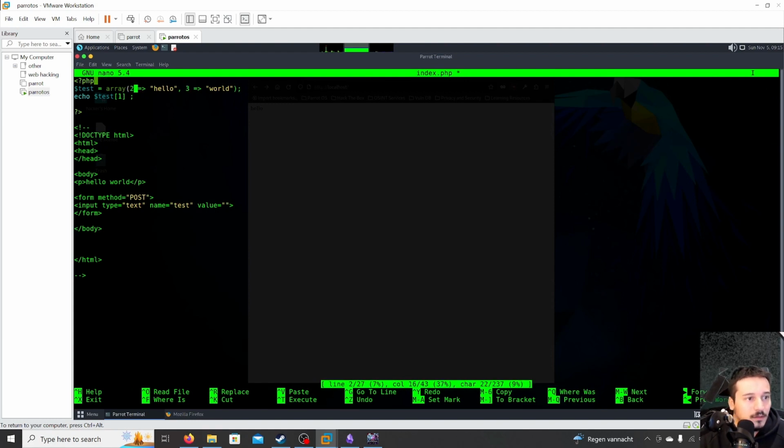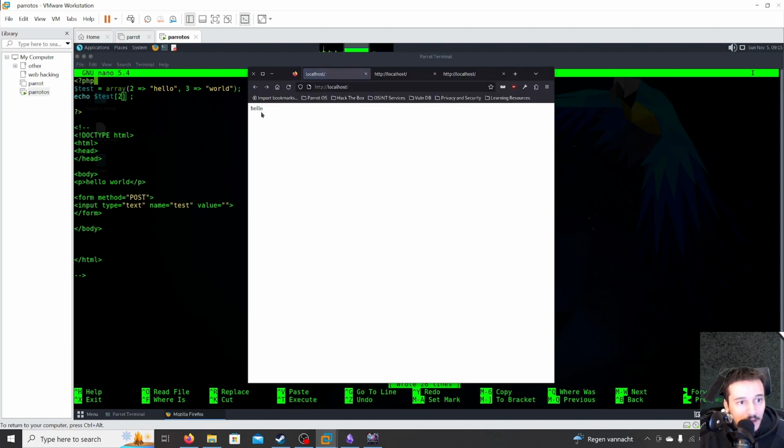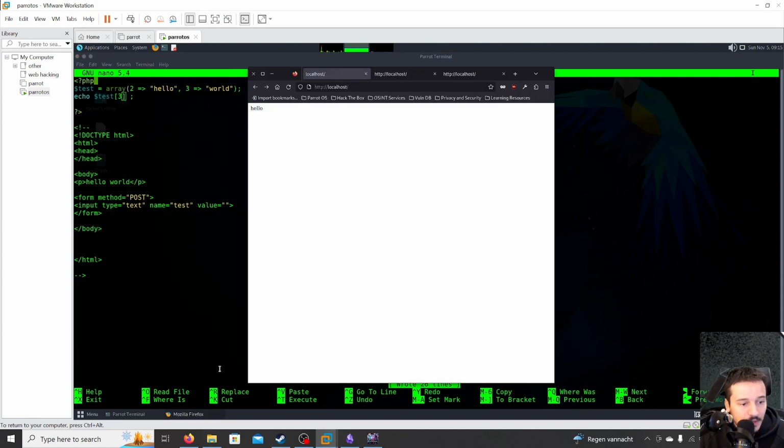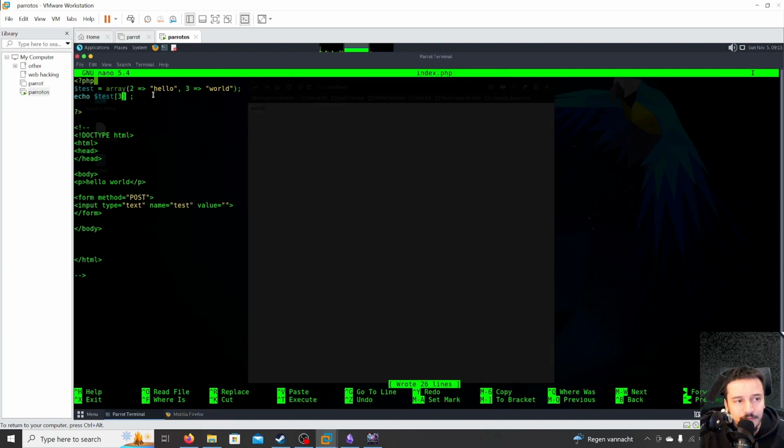So if we wanted to access 2 from the array, we press 2 here, refresh this page, and we see hello. And if we want world, we want to access 3, we want the key 3, and we refresh, and you see world will display here.